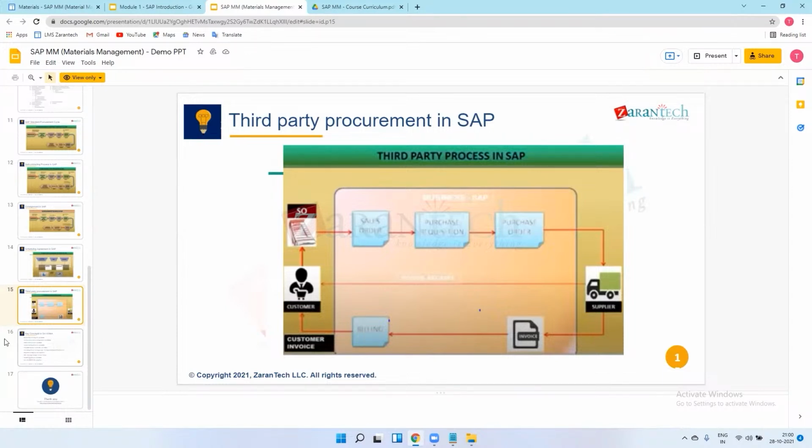XYZ vendor is manufacturing the engine, and ABC is manufacturing the turbo only, according to our requirement. ABC sends the turbo to XYZ, then XYZ uses that turbo in their engine and sends the total engine to Tata Motors. Are you getting it? ABC is not in our organization, it's a different type of vendor.